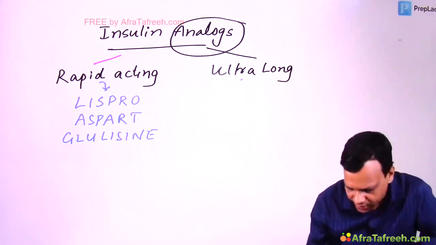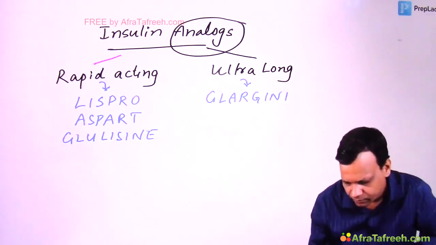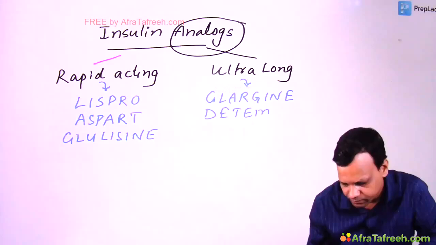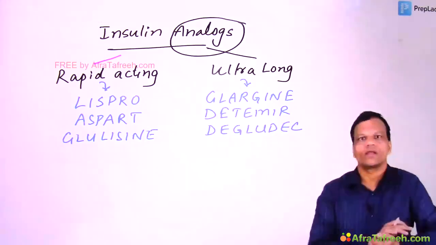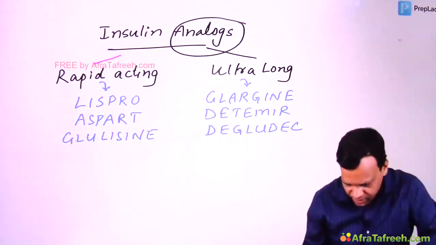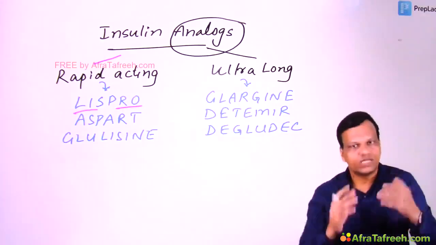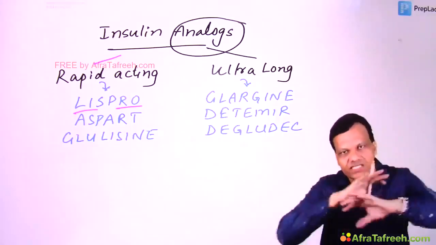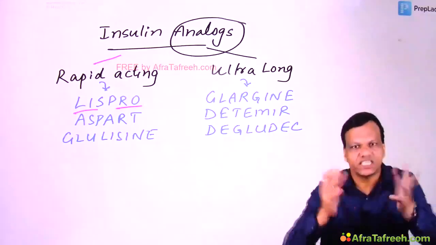Whereas ultra long acting insulins include insulin Glargine, insulin Detemir, and insulin Degludec. So first of all, from the name you can find, like insulin Lispro. In this insulin, we have changed the position of lysine and proline. That changed the pharmacokinetics. So these all are insulin analogs which have this type of slight changes.